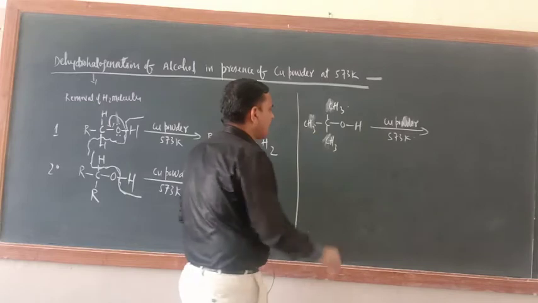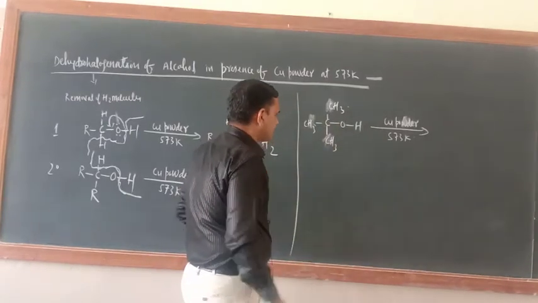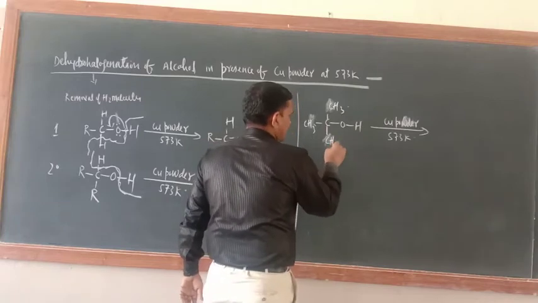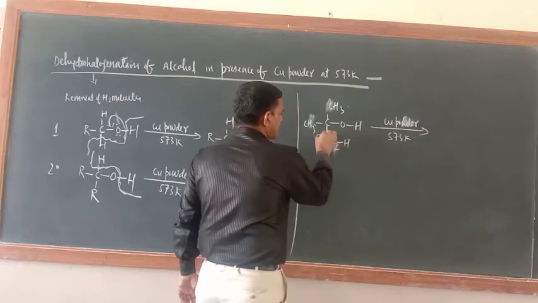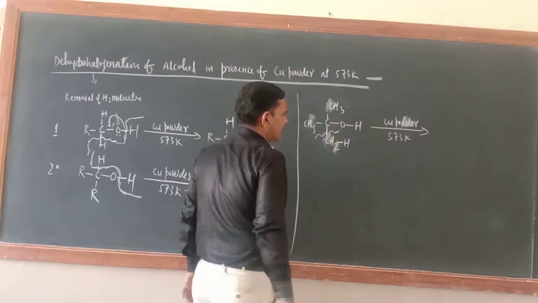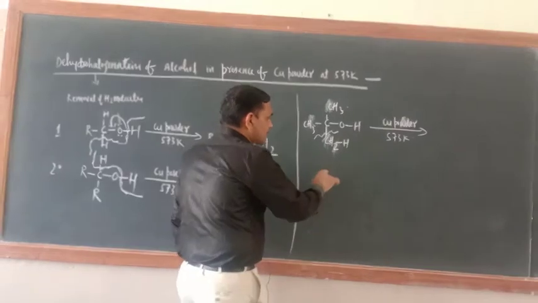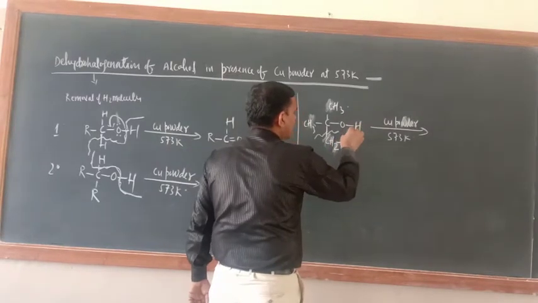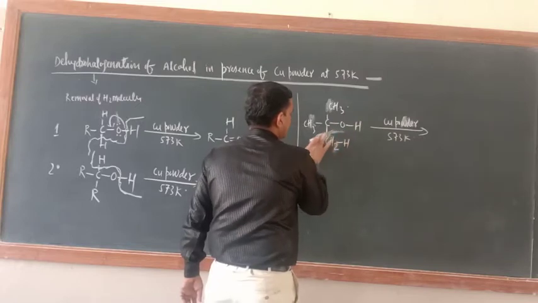In this case, just see, here rupturing of carbon-carbon bond would not take place. How? Just see here. CH2H, write this one. Okay, so this bond will be broken.